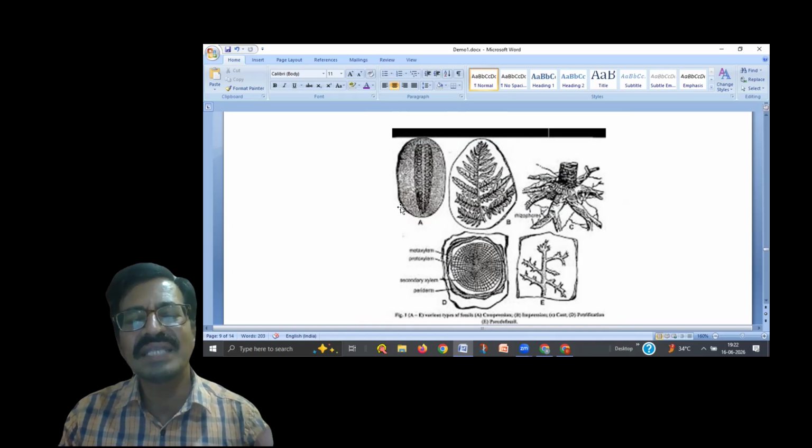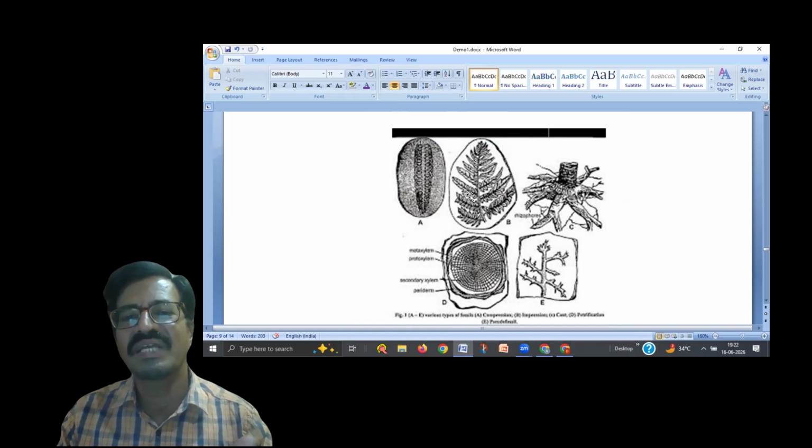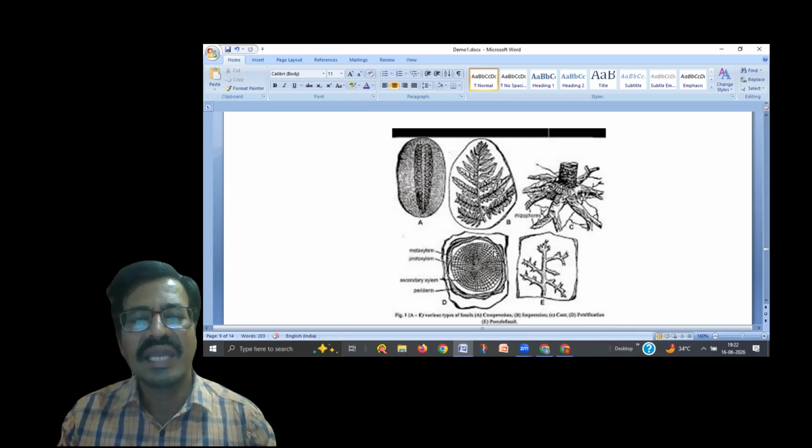We can see the external appearance of that organism from the outside, not from the inside. Castings also give the external features only, not the anatomical or internal features. The only way to study the anatomical features is by studying the petrifaction. Okay, that is the right answer. Next.